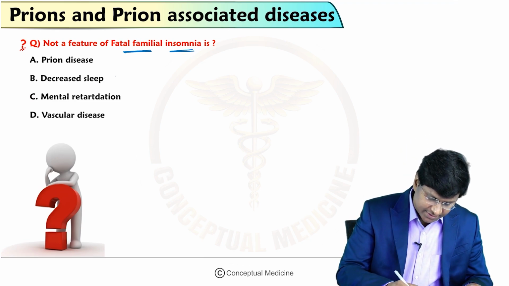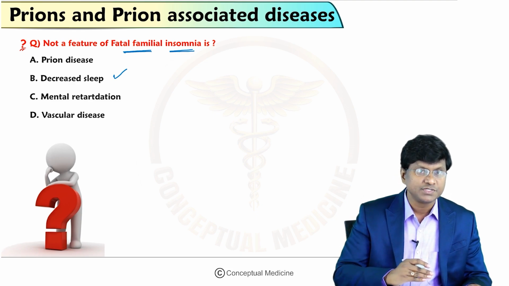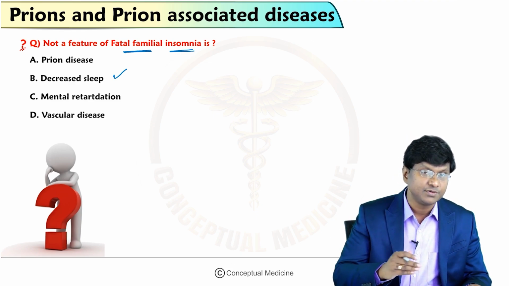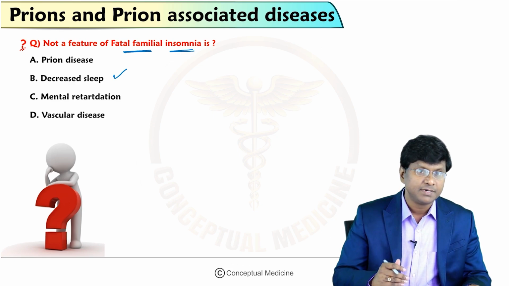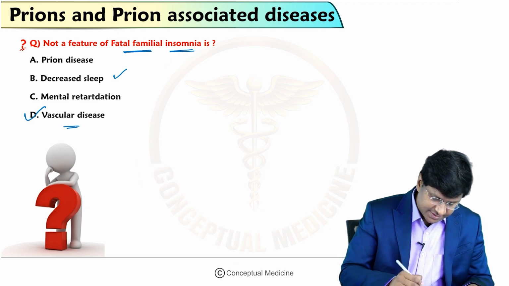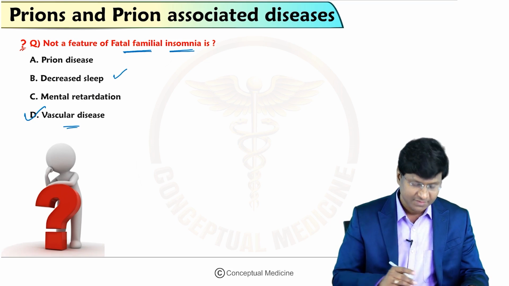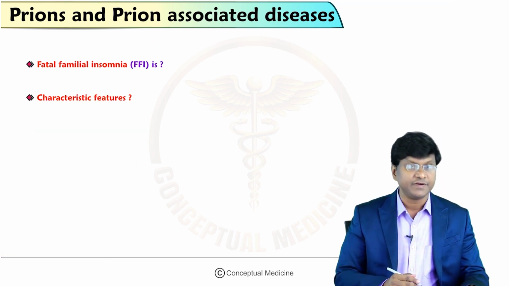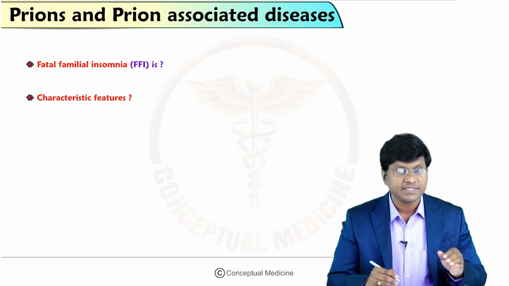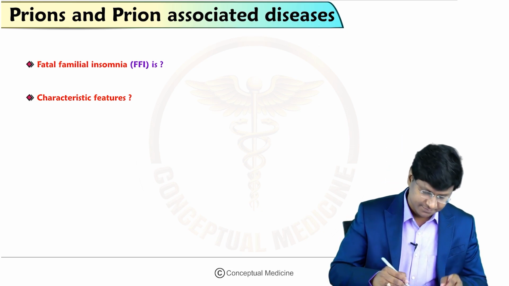And insomnia, that itself tells you that the individual has a decreased sleep. So two options we are able to rule out easily. But the third and fourth options, mental retardation as well as vascular disease. Let me tell you, it is not a vascular disease, it is a prion disease, and these individuals have mental retardation. So fatal familial insomnia is a rare genetic degenerative brain disorder.